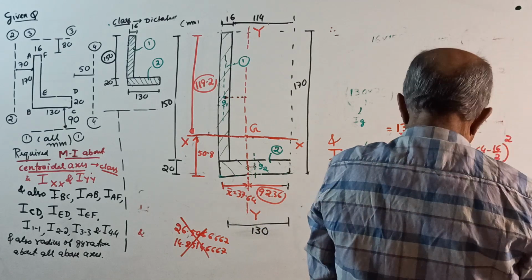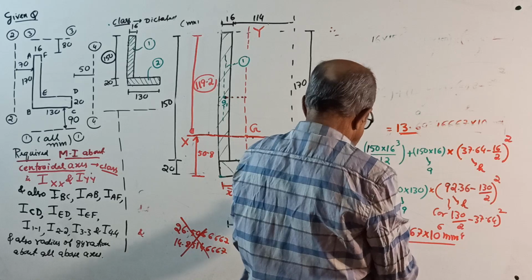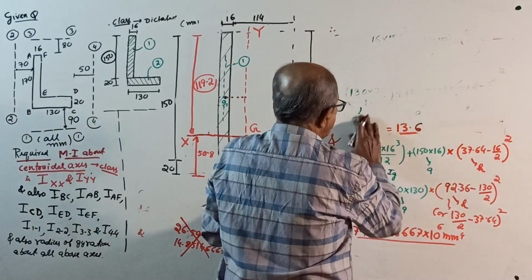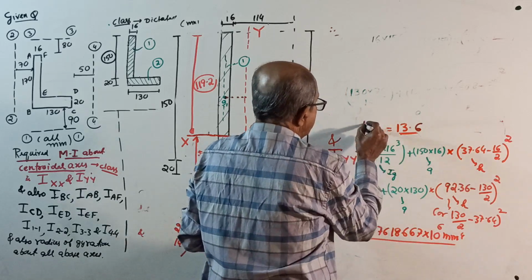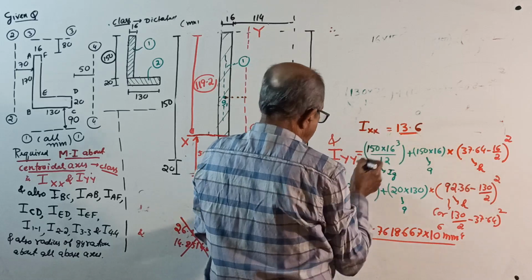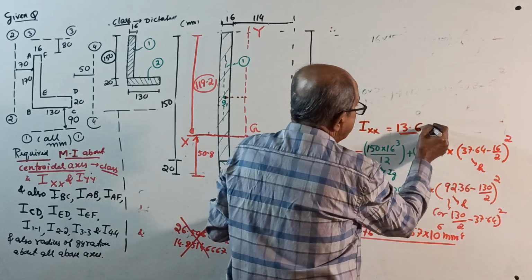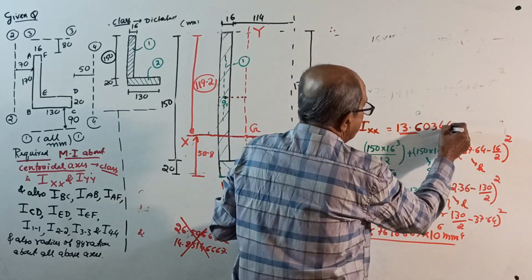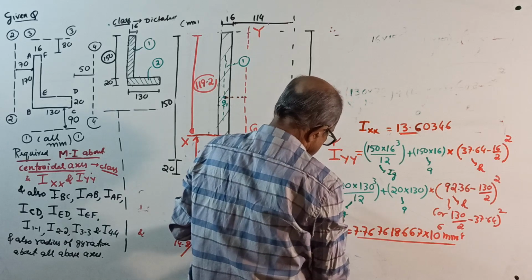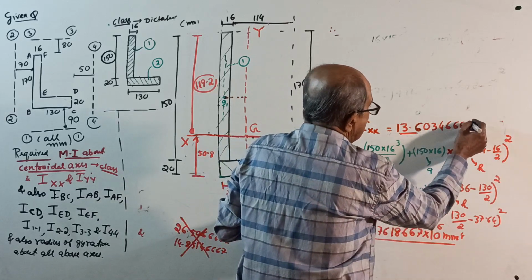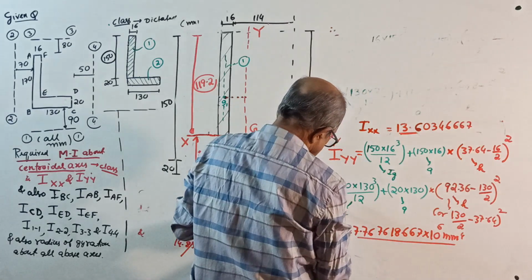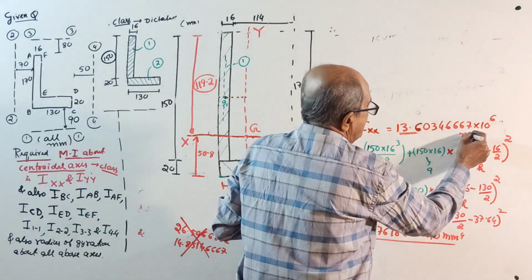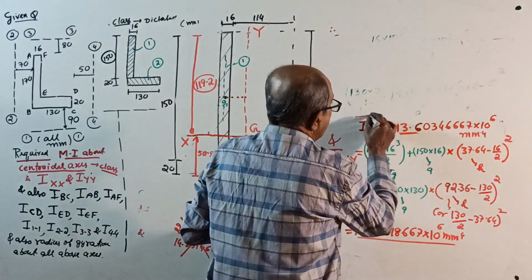Shift store A. Yes, this is IXX equal to 13.603667, how many sixes? 6, 6, 6, 7, times 10 to the power 6 millimeter power 4. That is your IXX.